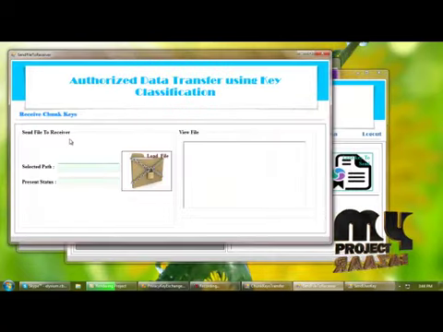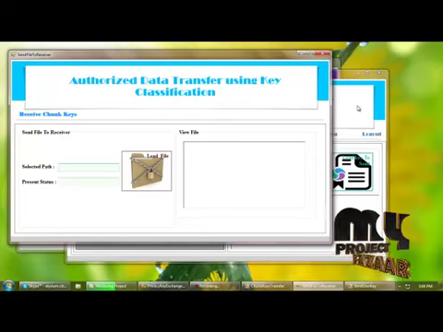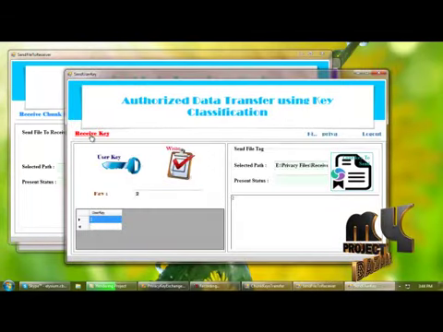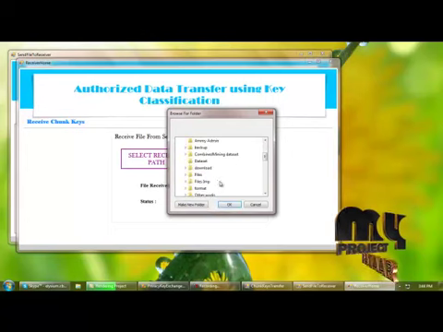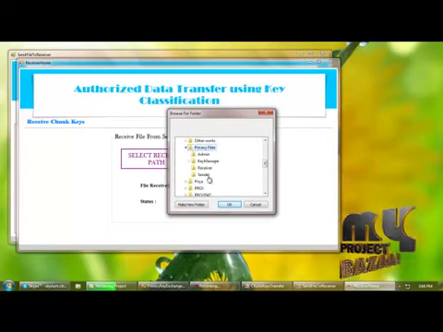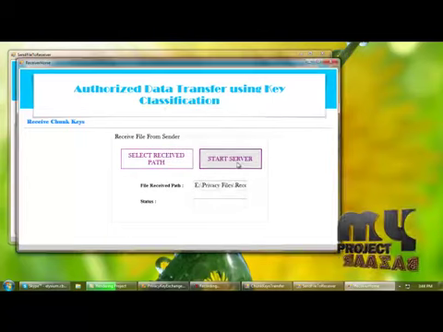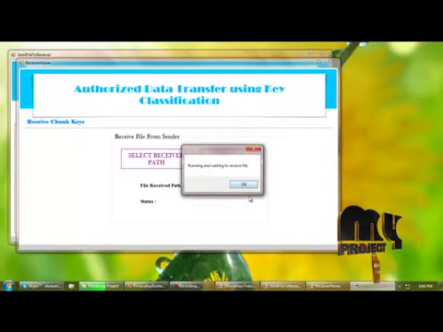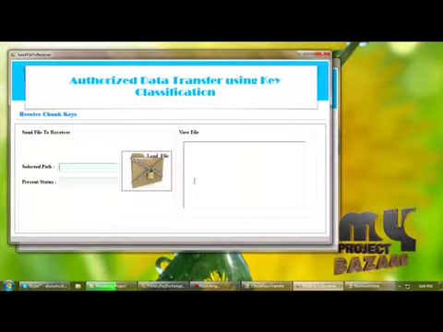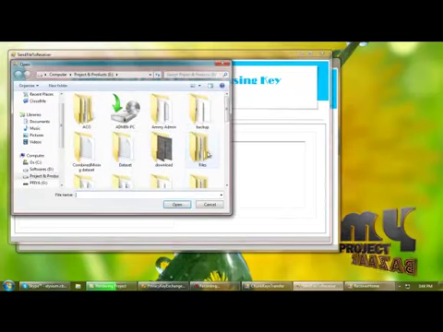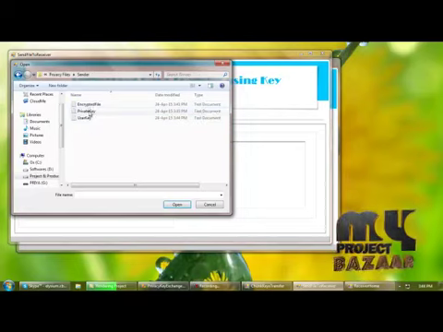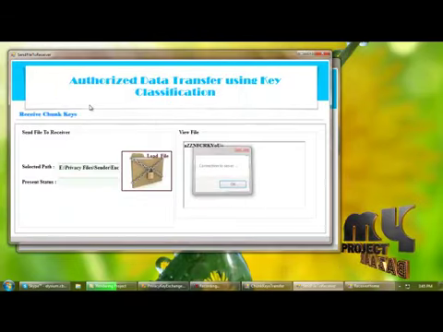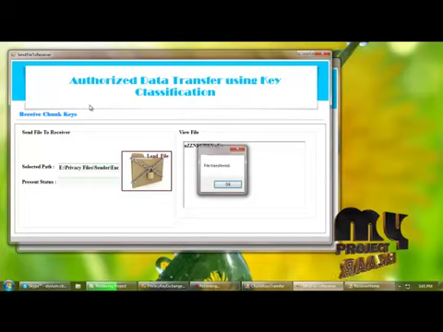And next, for transferring the file, we need to select the receive path as receiver to receive the encrypted file. So I am selecting the receiver and starting the server. So from that, I am loading the encrypted file to send to the receiver.